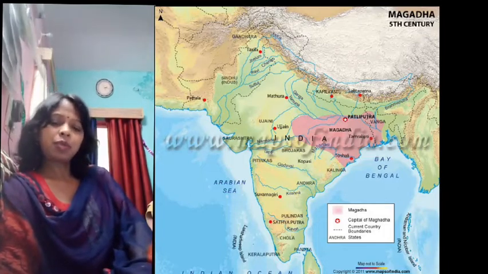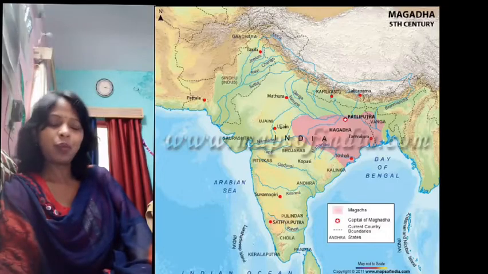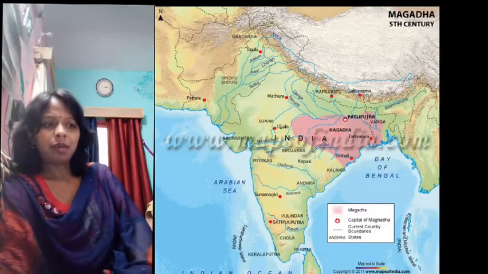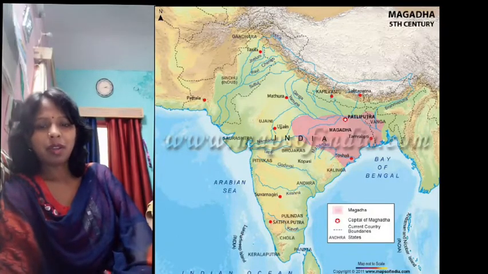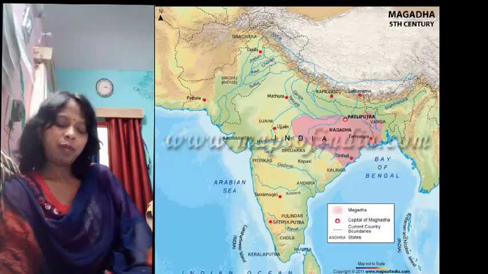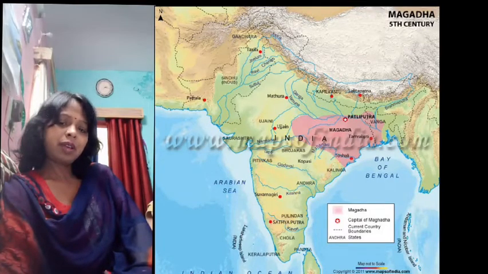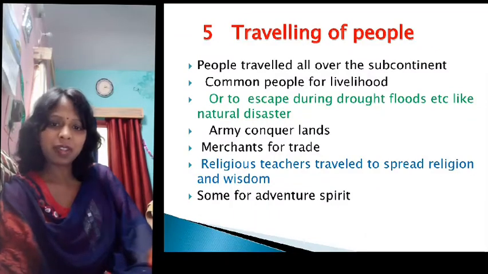The earliest rulers were Ajatashatru and Bimbisara, and during 322 BC, the next very popular kings were Chandragupta Maurya, Bindusara and Samrat Ashoka. These rulers made their Magadha kingdom very powerful, very large, and very prosperous.